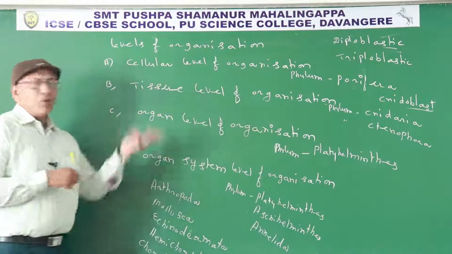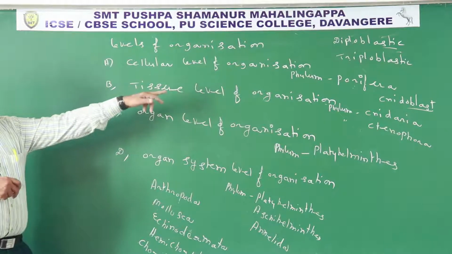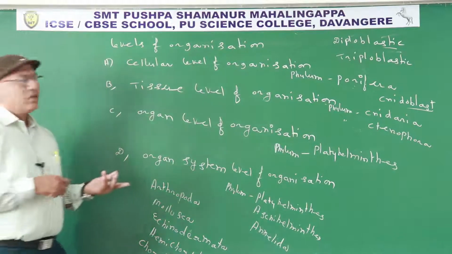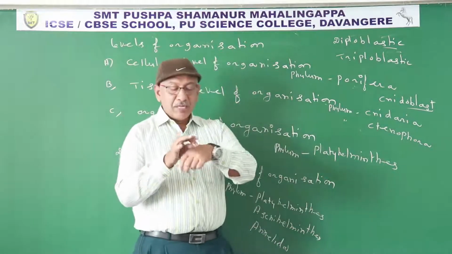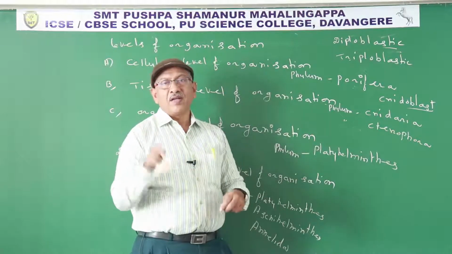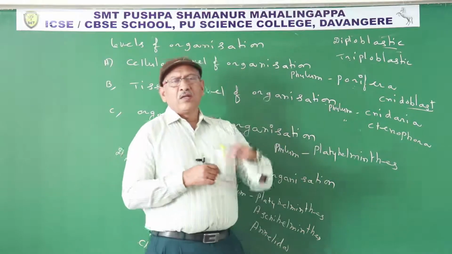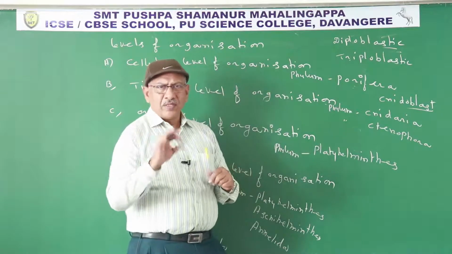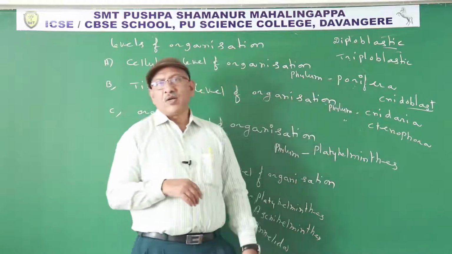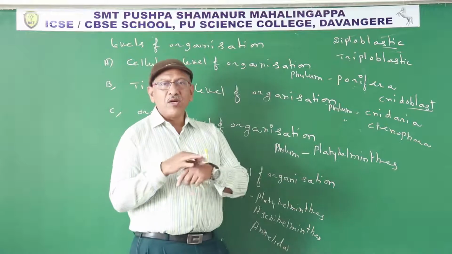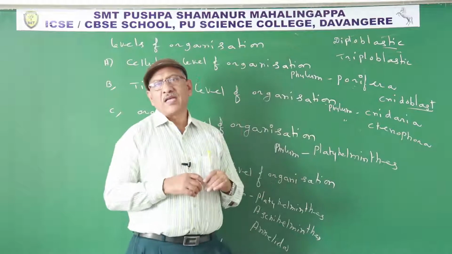Now we discuss diploblastic and triploblastic animals. We already discussed them with the help of a diagram. What is a diploblastic animal? In embryonic stage, if the body wall contains two germinal layers, outer germinal layer ectoderm and inner endoderm, it is known as a diploblastic animal. What is a triploblastic animal? In embryonic stage, if the body wall contains three germinal layers, they are known as triploblastic animals.